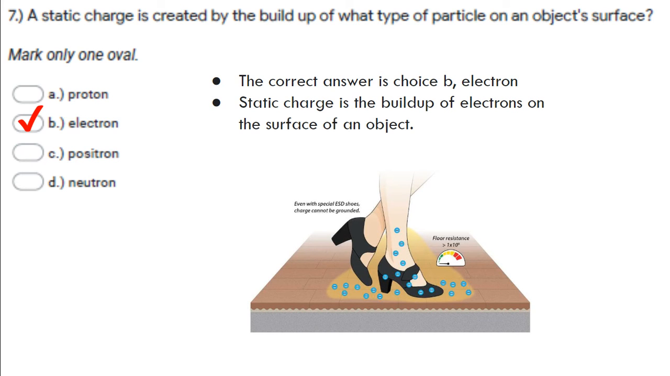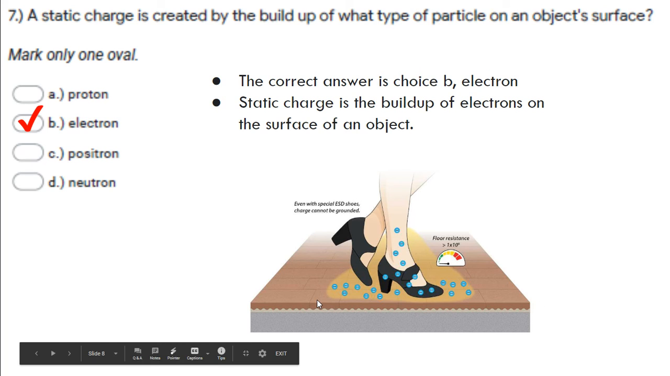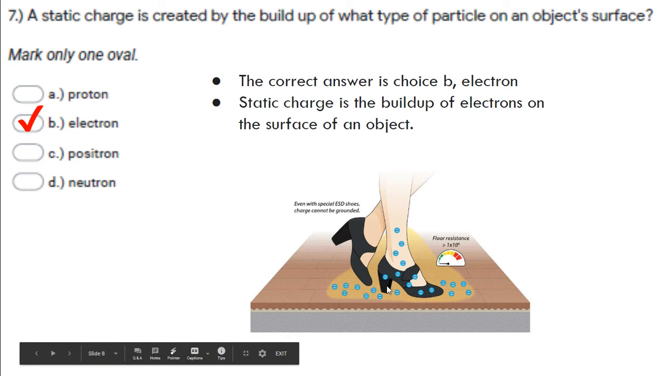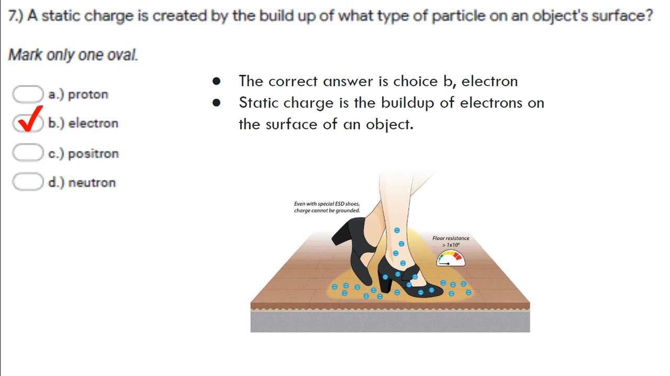A static charge is the buildup of electrons on the surface of an object. So when you walk across a floor, all objects have protons and electrons, but electrons are the only ones that move. Now, sometimes when you walk across a surface, electrons from the surface that you're walking on will get transferred to you, and that's how you end up getting statically charged. When you touch a doorknob, you get shocked because those electrons then escape from you. But having that static charge is the buildup of those electrons on you. Protons and neutrons do not move. It's only the electrons that move, and they're what cause our static charge to be created.